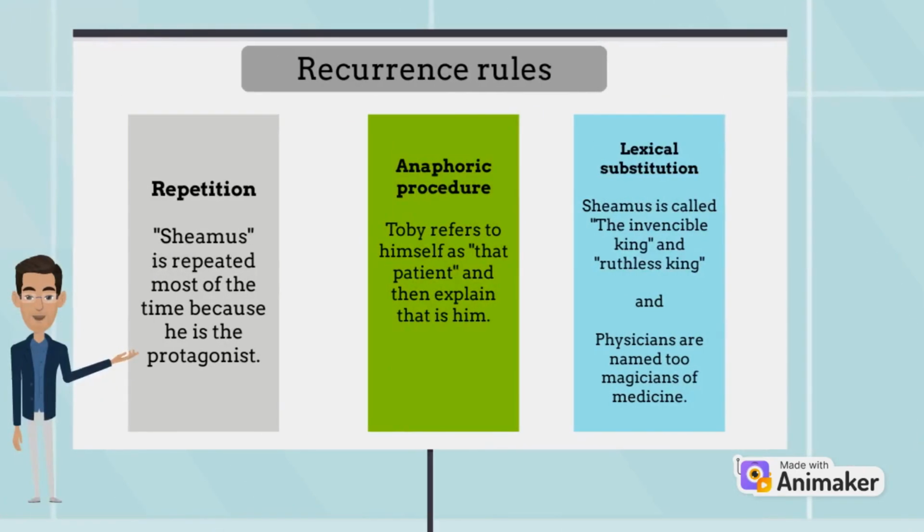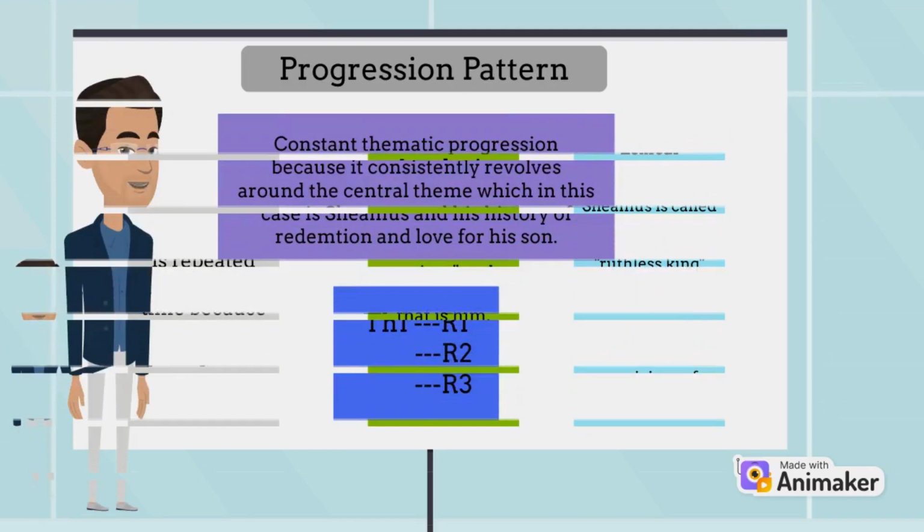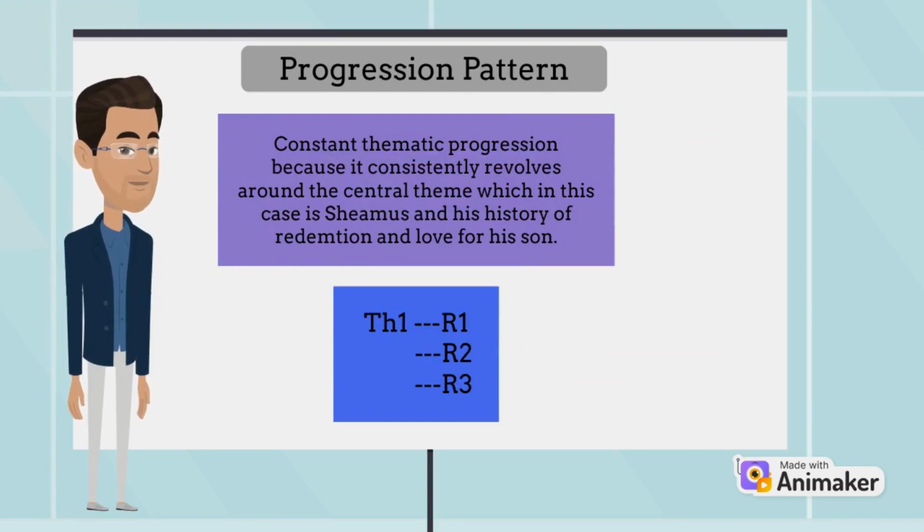In the recurrence rules, we have a repetition with Shamus, as the protagonist, indicating his importance in the history, and an anaphoric procedure of Toby's reference as the patient, explaining that it was him in the text. Finally, we have two examples of lexical substitution of Shamus as the Invincible King and Ruthless King, and another of physicians as magicians of medicine.